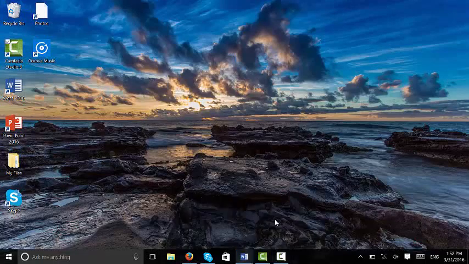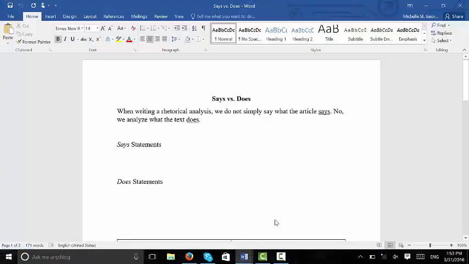Hey guys, so today we are going to be talking about says versus does, and this is particularly useful when you're preparing for your rhetorical analysis, because not only do you have to say what the text says, right, and offer some sort of summary for context for your readers, but you also need to get into what the text is doing, right, how it actually affects readers. So when writing a rhetorical analysis, we do not simply say what the article says, right? No, we analyze what the text does.